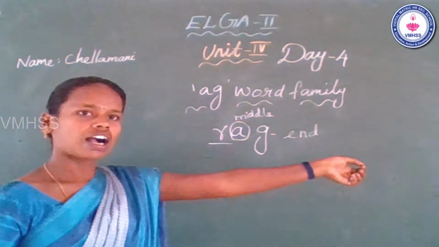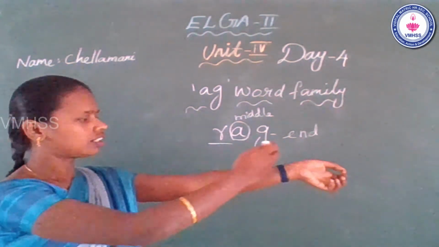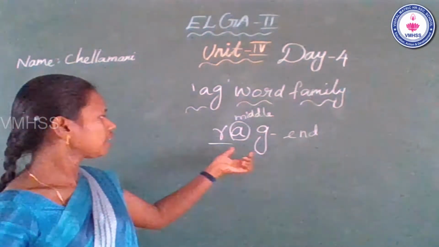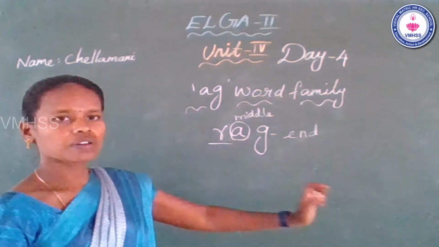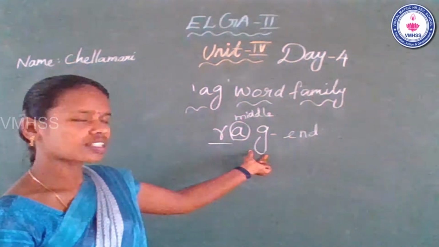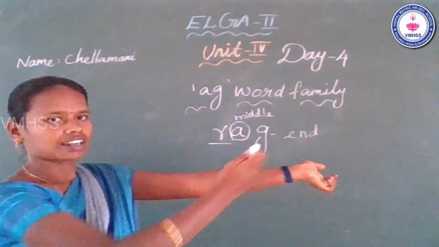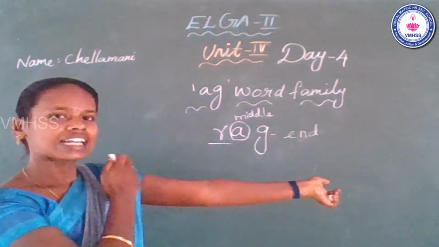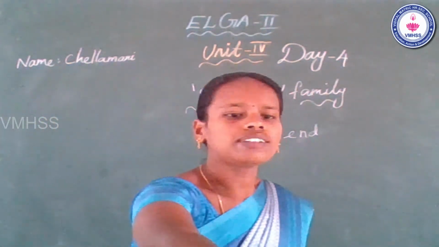So, this is the best way. Use your arm. This is the beginning. This is the middle. This is the end. What is the beginning sound? R. Middle sound? A. End sound? G. R, A, G. Rag. What is the word? Rag. Is that clear? Now, see the slide.